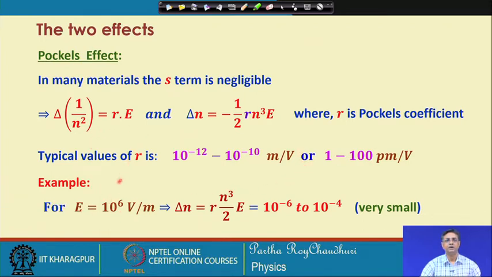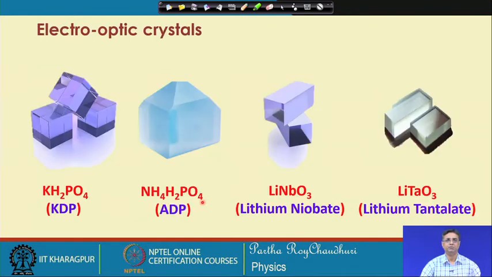For example, for an electric field of the order of 10 to the power 6 volt per meter, the change in the refractive index is only 10 to the power minus 6 to 10 to the power minus 4, which is very small, but the phase change associated with this may be very large and appreciable. We will see that example in future.